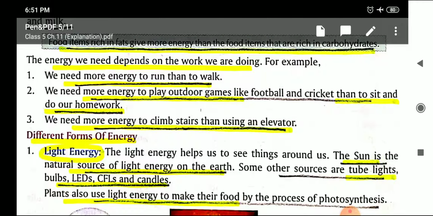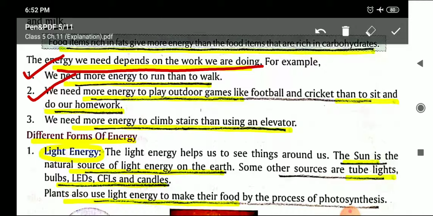The next topic I explained to you was that the energy we need depends on the work we are doing. For example, we need more energy to run than to walk. We need more energy to play outdoor games than to play indoor games, or to sit and study at a place, where we need less energy. Then we need more energy to climb up the stairs instead of using the elevator or lift.